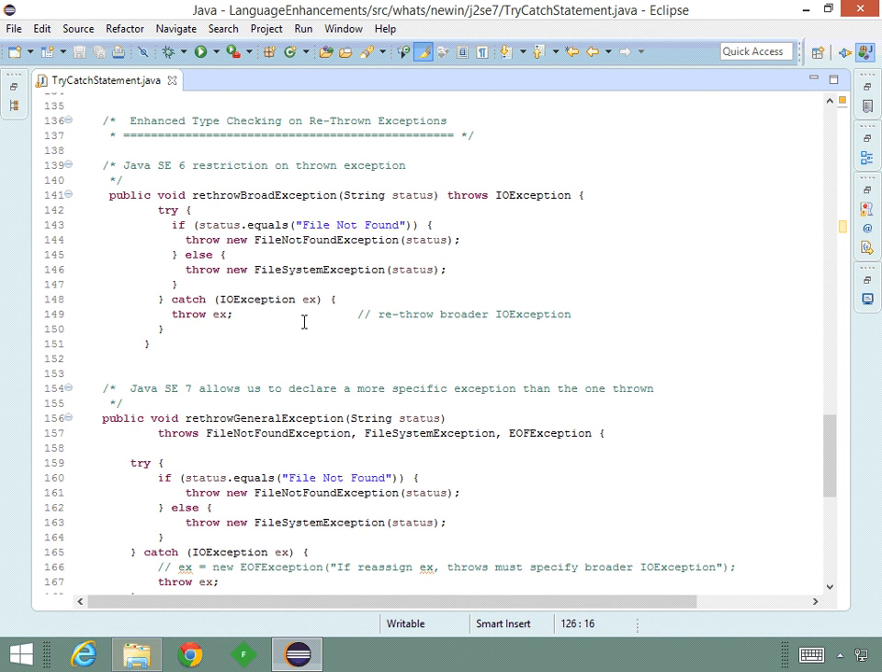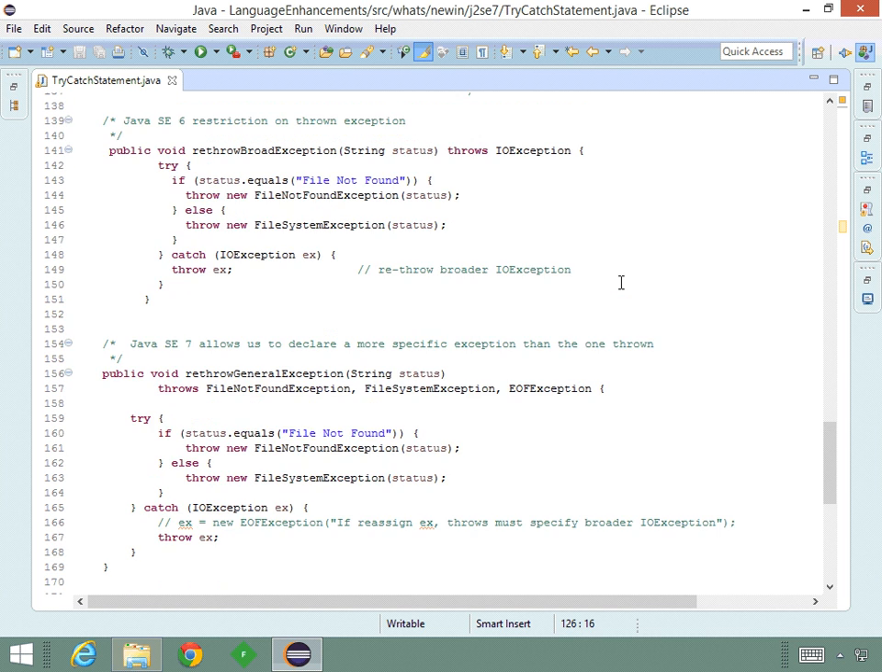Java SE6 would not allow us to throw our more specific exceptions. That's because it did not allow us to put them in the throws clause. Here we have to throw the IOException from our method, even though the try block throws these more specific exceptions. The issue was that broad exception catching forced broad exception rethrowing, which does not allow the calling code to take different actions depending on the specific exception that happened.